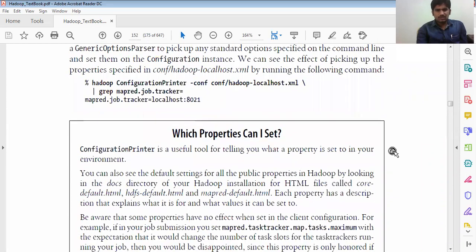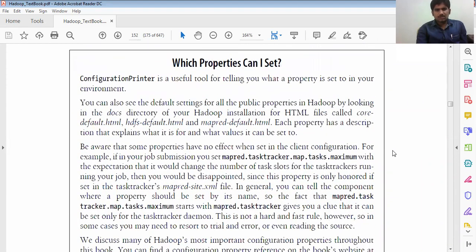So here we can see which properties we can set, and how we are going to set the properties. ConfigurationPrinter is a useful tool, telling you what properties you are going to set in your environment. So this is the one tool which we need to know. Generally, how do we want to set the environment? Simply, it is a help command.